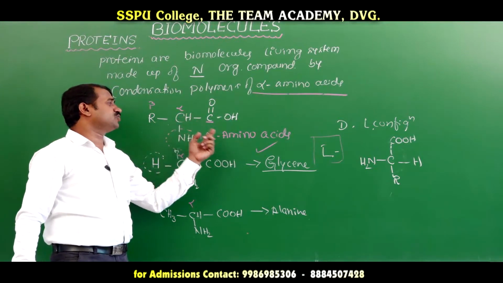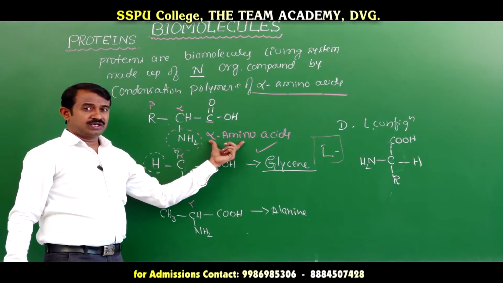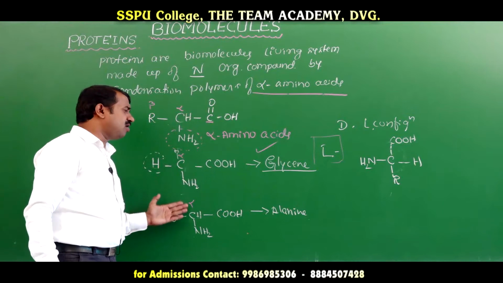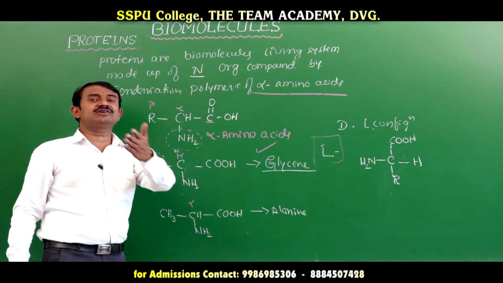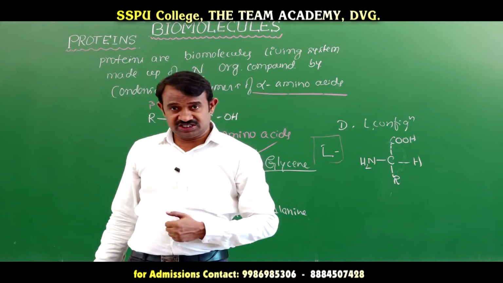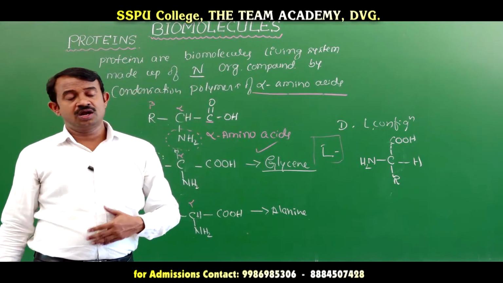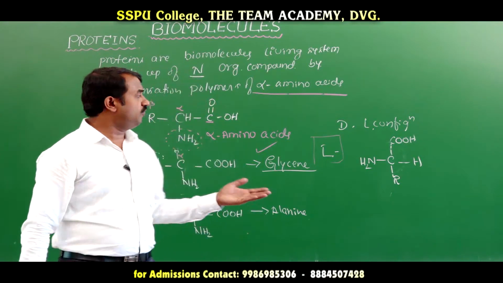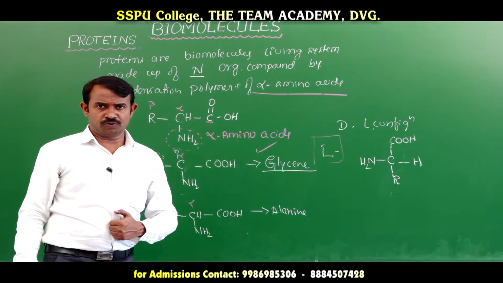The alpha position is amine. It is having a prefix that is alpha amino acid. These are all examples. Next we will go for classification of amino acid on the basis of synthesis, on the basis of structure, on the basis of acidic and basic behavior. Okay. Next we will go for the classification of proteins.